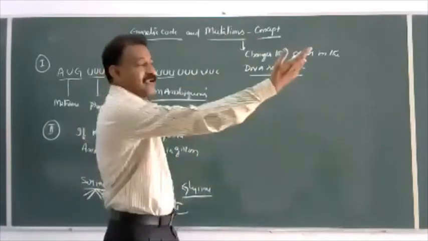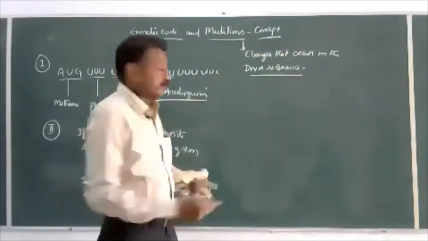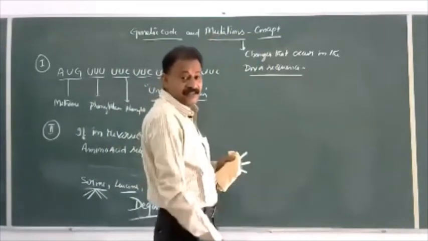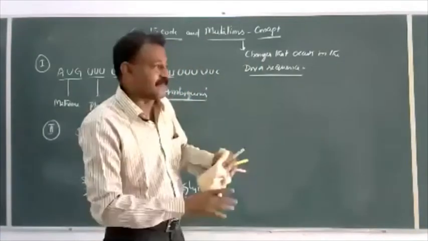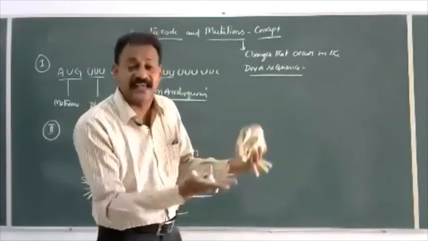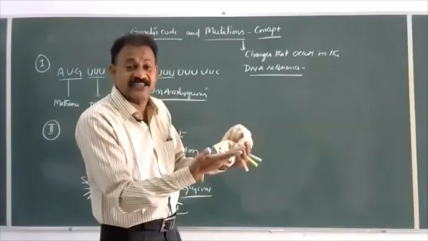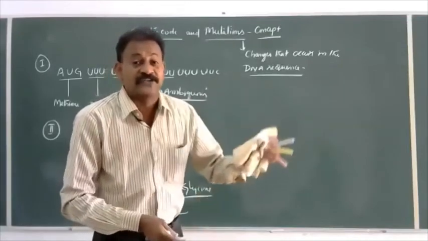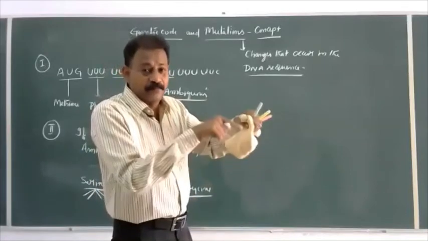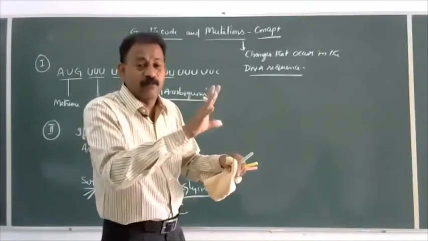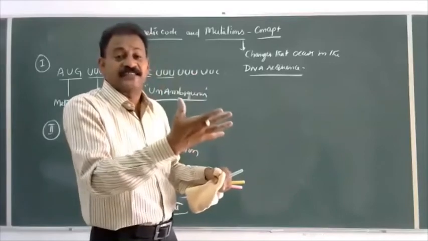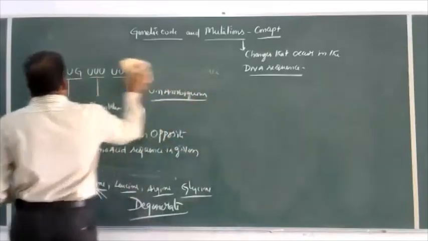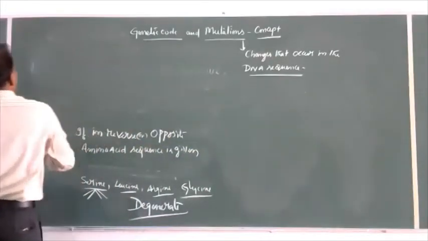The gene is a unit of recon, and any DNA sequence at any stage can change due to sudden changes, which may be because of chemicals or radiations, which are called mutations. So any part of the DNA which is able to show a change is called a gene, and it is expressed as a mutant.